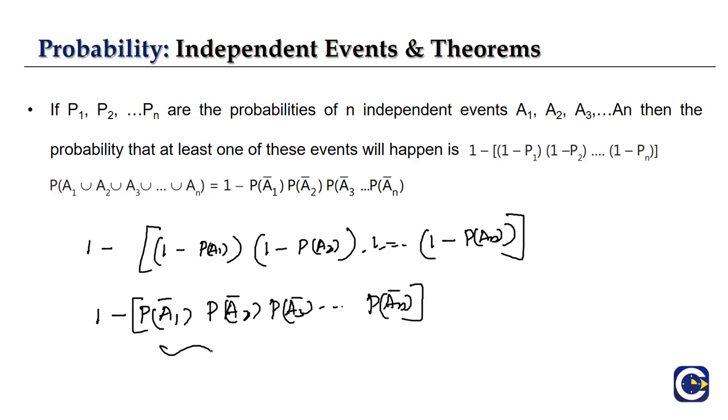This is the expression which gives the probability that at least one of these events will happen. Here we have considered P1 to Pn as our probabilities and A1 to An as our events. So for at least one of the events to occur, this will be the condition we use. We call this the probability of at least one of the n independent events. Here A1, A2 until An are independent events.